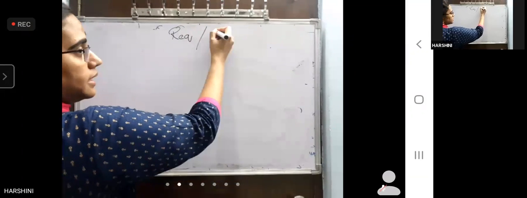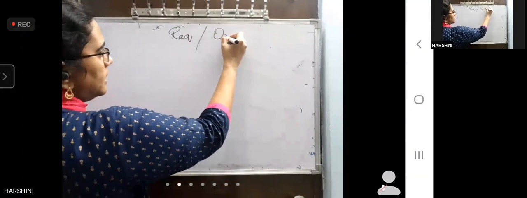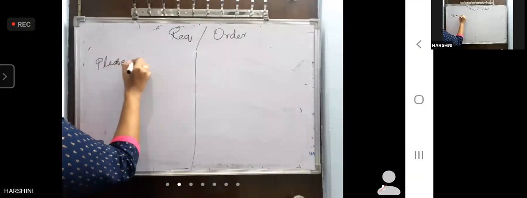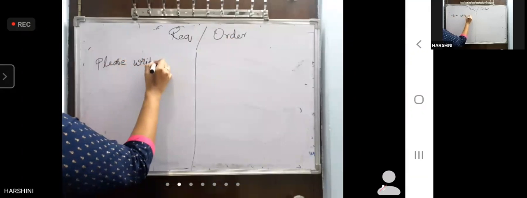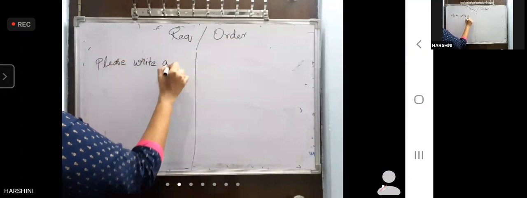Now, what are the third type of sentences, friends, that you have? Imperative. Imperative means compulsory or mandatory. It can either be a request or else an order. Okay, now let us write a passive voice for both. Now, please get me a glass of water. Please write a letter.